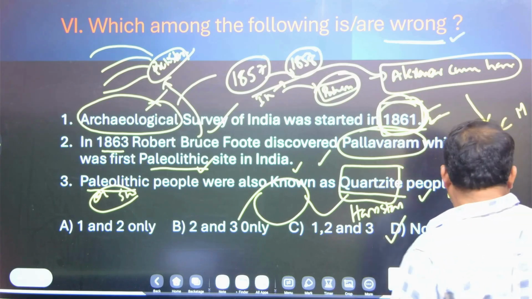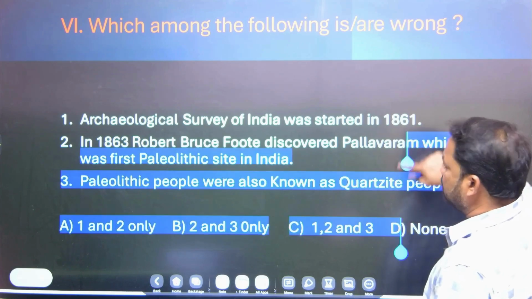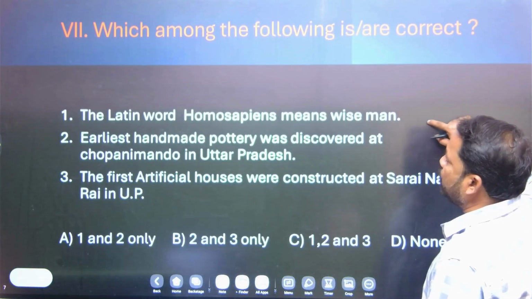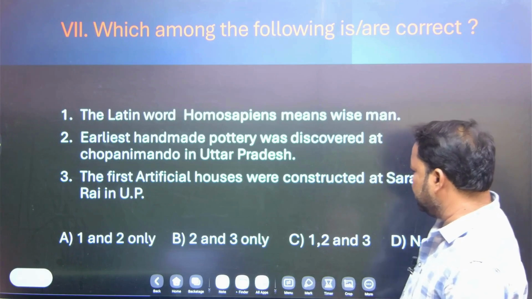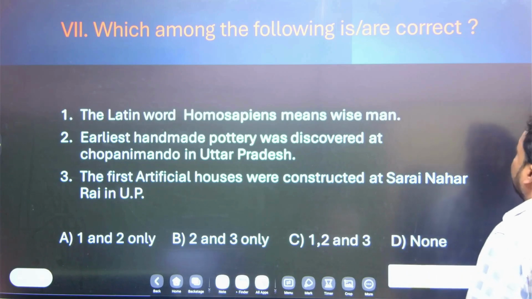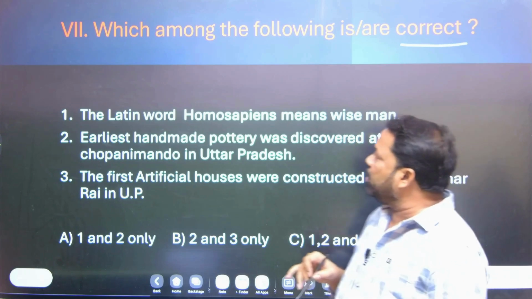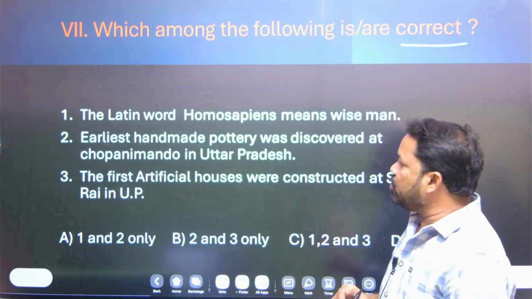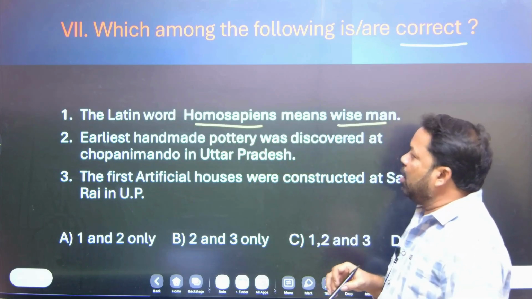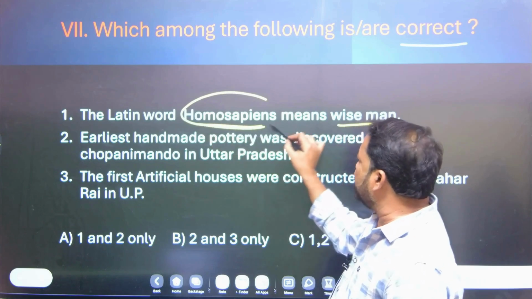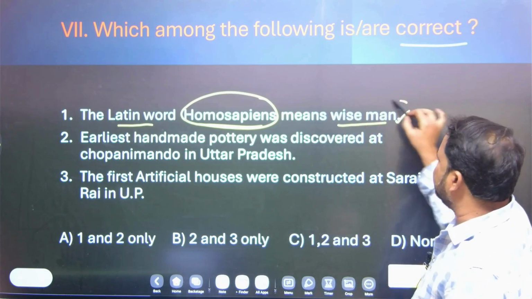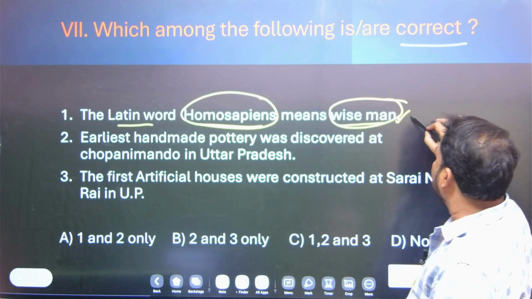Okay, let's move to the seventh question. Which among the following is correct? Let us see the first statement: the Latin word Homo sapiens means wise man. Homo sapiens is a Latin word. The actual meaning of Homo sapiens is wise man. That is a right statement.